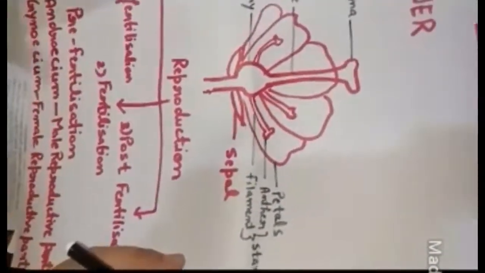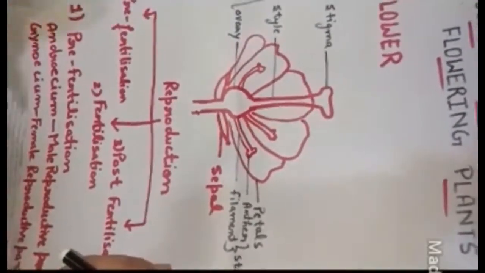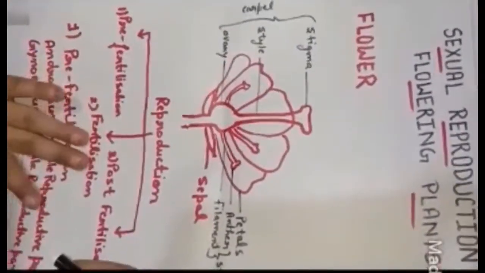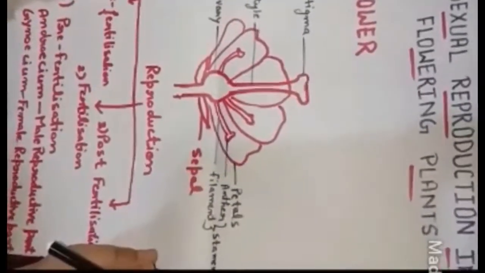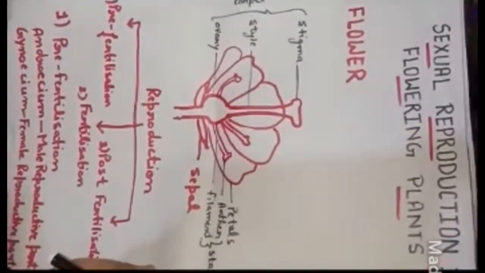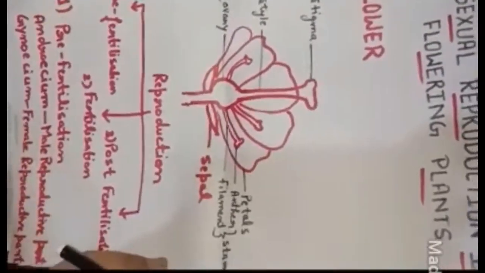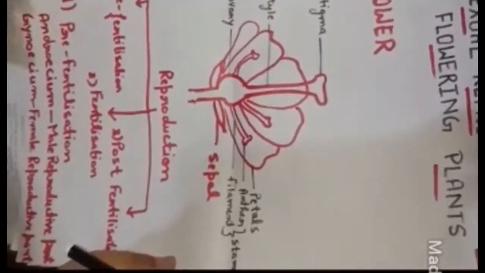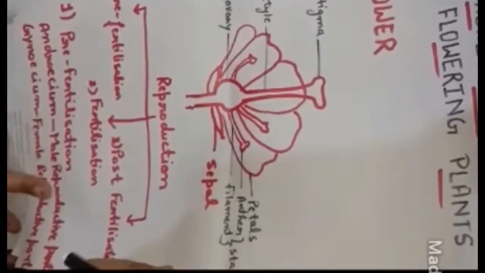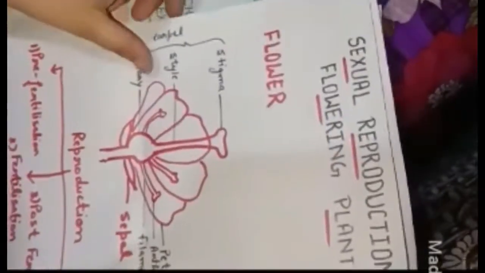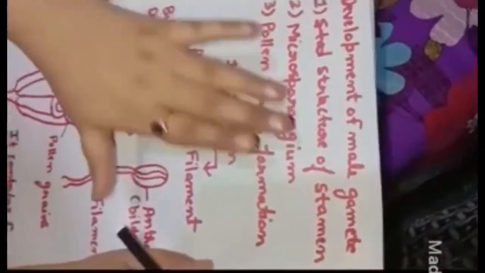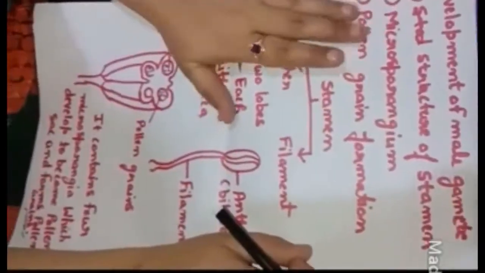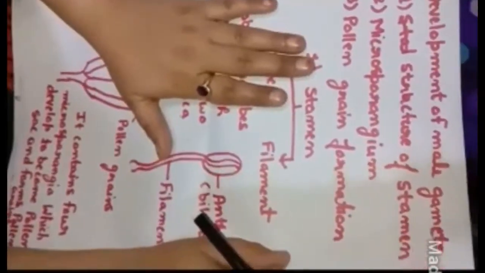I told you that reproduction occurs in three phases: the pre-fertilization, fertilization, and post-fertilization phase. And we already started the pre-fertilization phase. Pre-fertilization means the process that begins before fertilization, and before fertilization there is the formation of the male and the female gamete. I told you the formation of the male gamete in three subheadings: the structure of the stamen, microsporogenesis, and pollen grain formation.